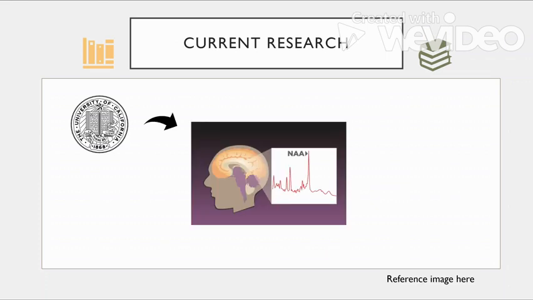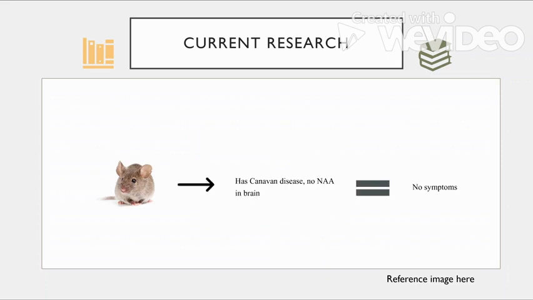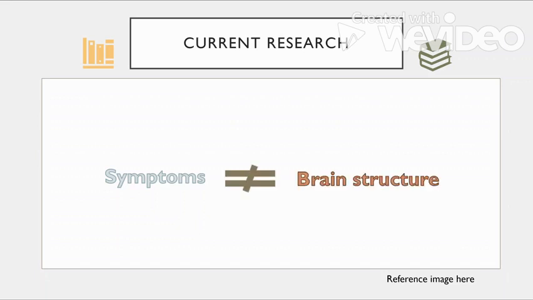For current research into the disease, scientists at the University of California are studying how high levels of NAA affect the brain. They figured out by testing on mice that mice with Canavan disease and no NAA in the brain did not develop symptoms. This suggests that the chemical NAA is toxic in the brains of those with Canavan disease, and what causes most of its symptoms is the amount of NAA in the brain and not the actual brain.